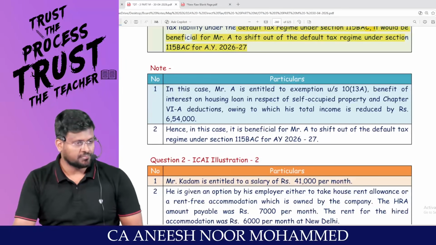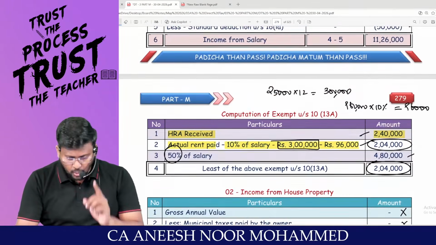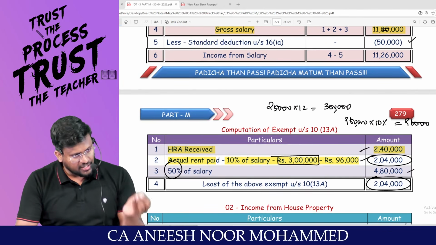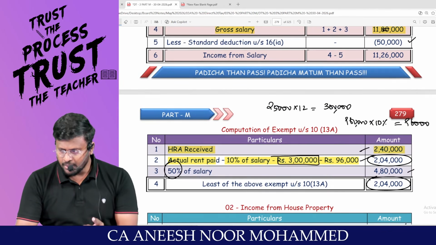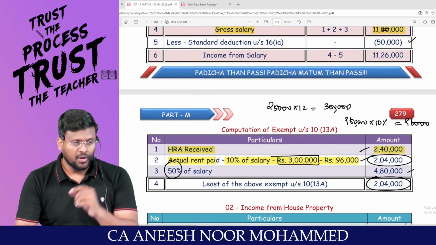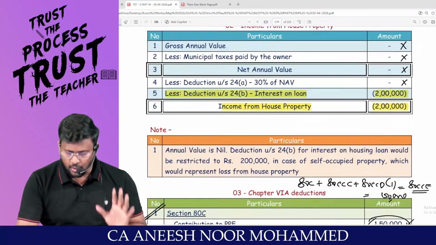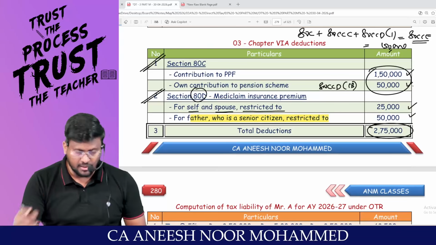Good question. In one question, they have tested income from salary. One question, they have tested income from house property. One question, they have tested optional tax regime. One question, they have tested default tax regime. Sir, are you able to appreciate what is happening inside this man?